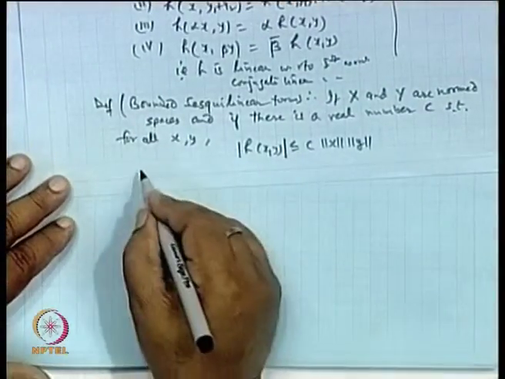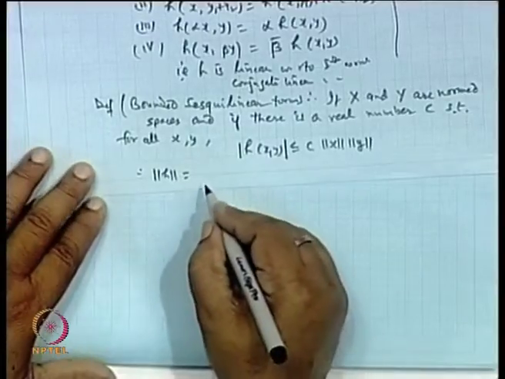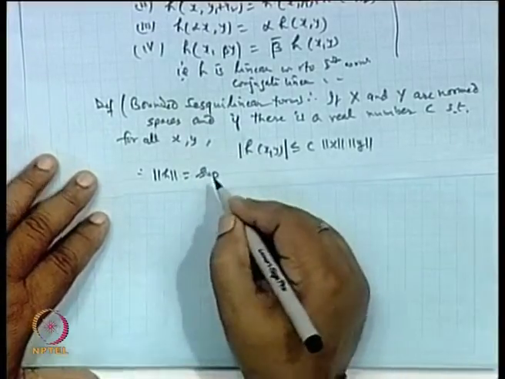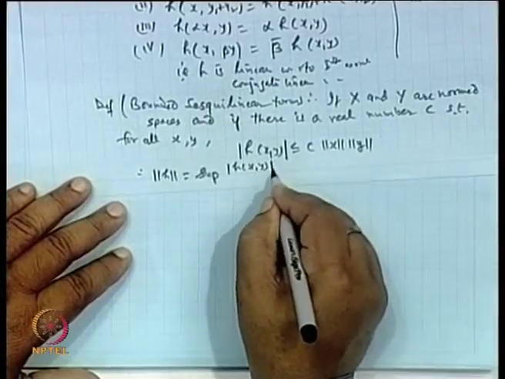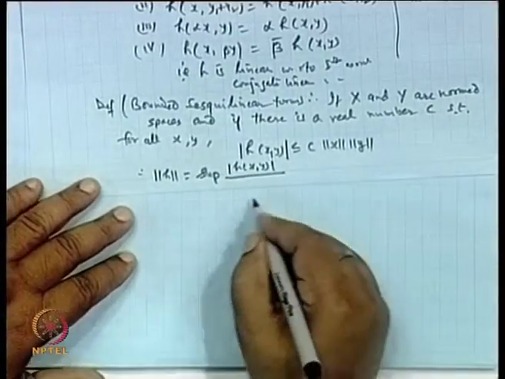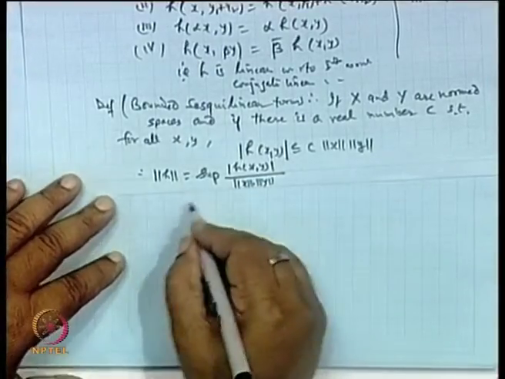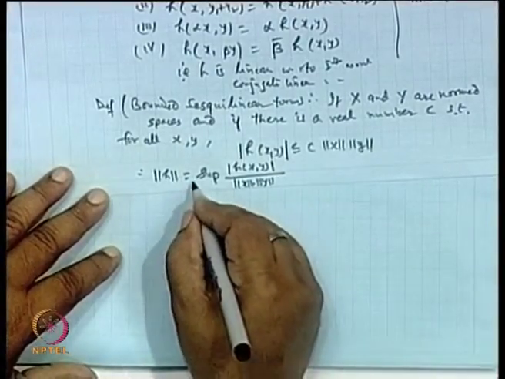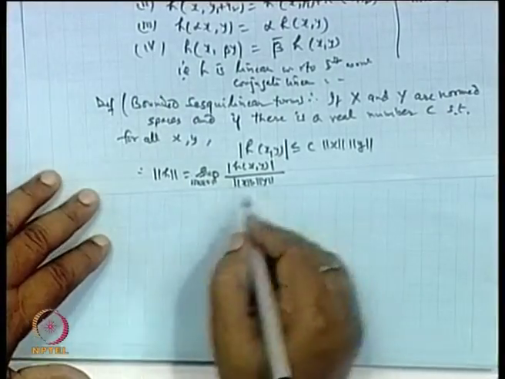From here we can write the norm of H as the supremum of modulus H of x comma y over norm of x into norm of y, where the supremum is taken over all x, y such that norm x is 1 and norm y is 1.